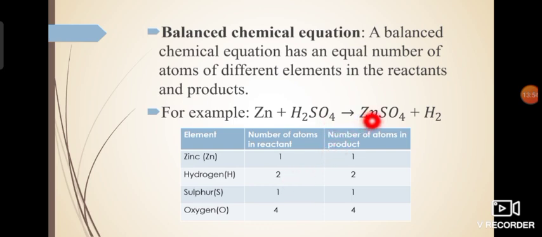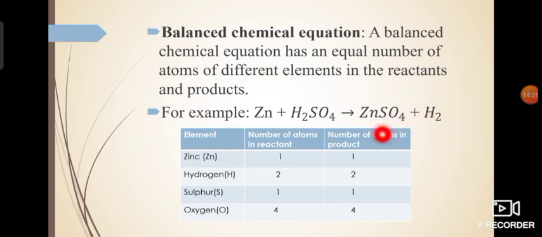Next, we are going to find out the number of atoms of each element on the product side. This is the product side. This arrow indicates the products being present on the right-hand side, and these two were the reactants. Why are we calling these two substances the reactants? Because these are taking part in the reaction, and these two substances are produced as a result of the reaction. So these are the products.